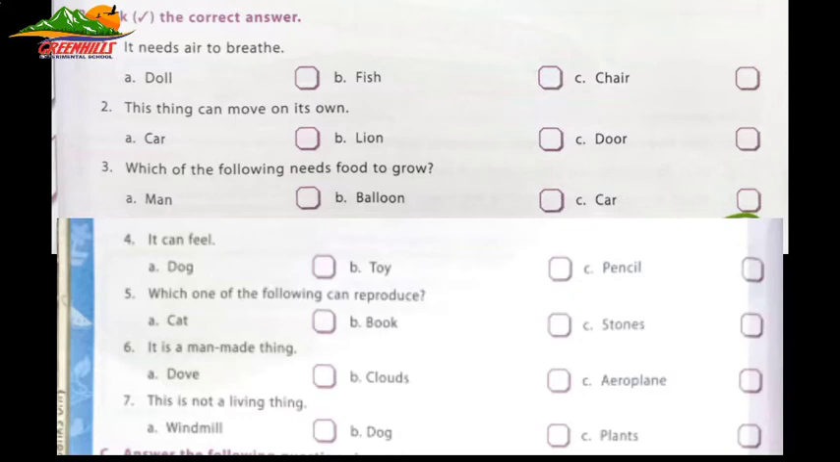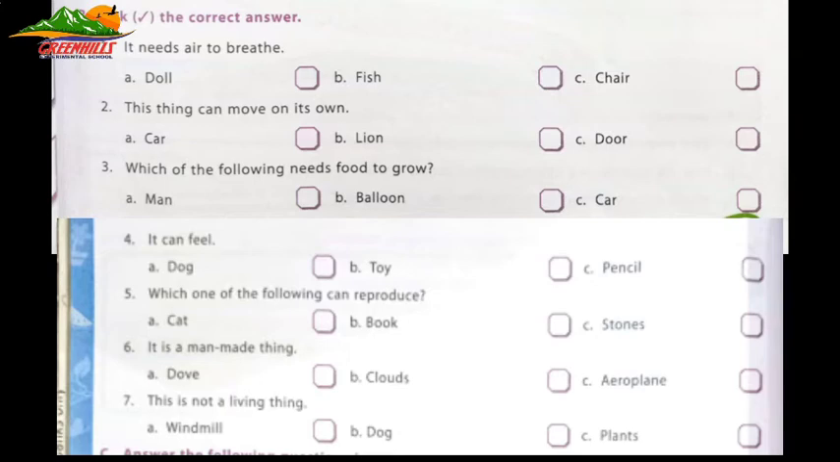Now options are also given here and you have to choose the correct option. Number 1: it needs air to breathe. Options are doll, fish, chair. Number 2: this thing can move on its own. Options are car, lion, door. Number 3: which of the following needs food to grow? Options are man, balloon, car.